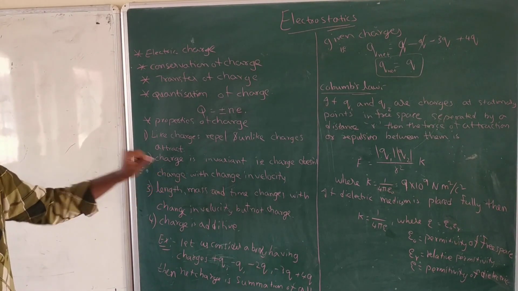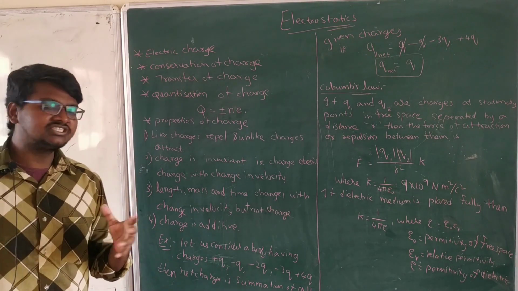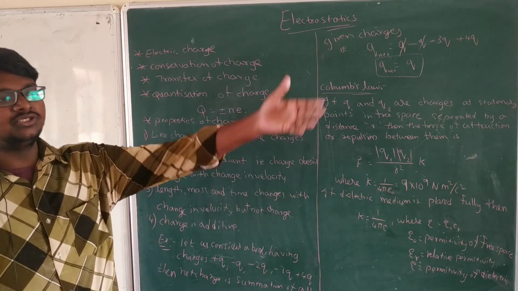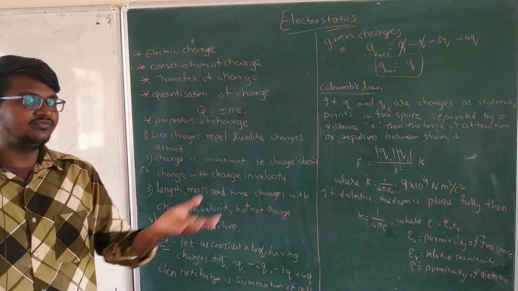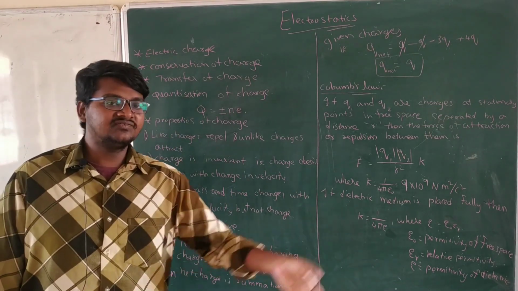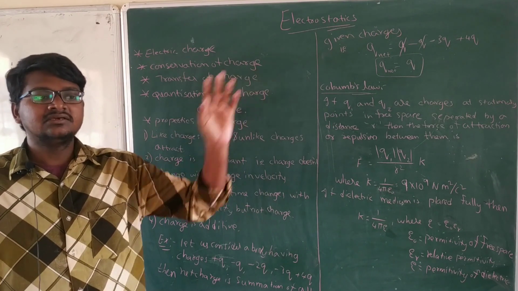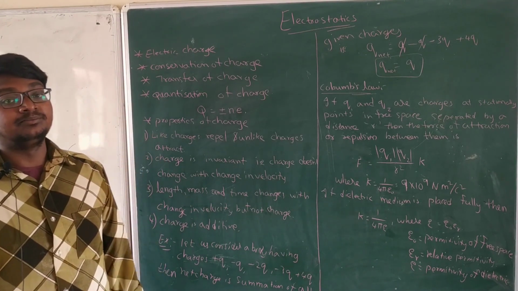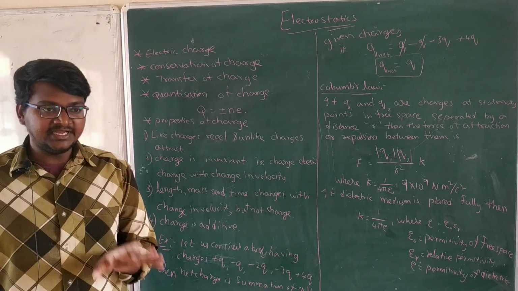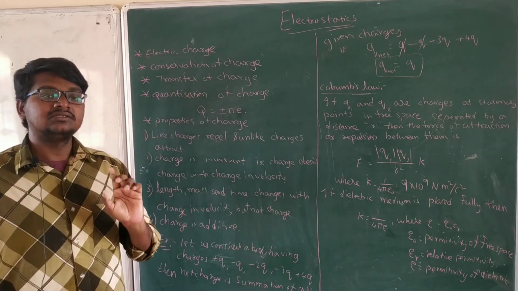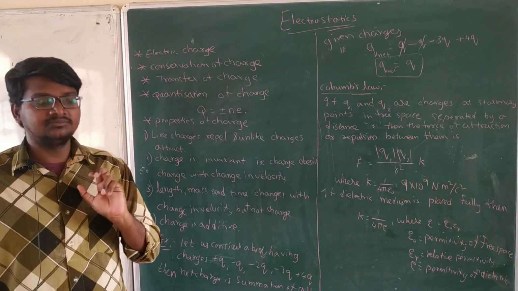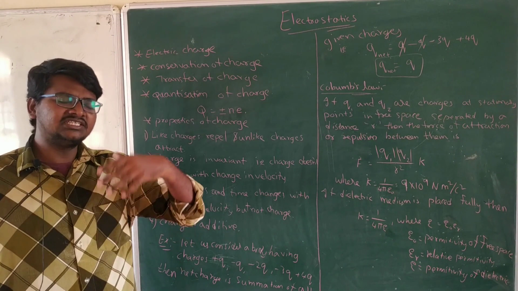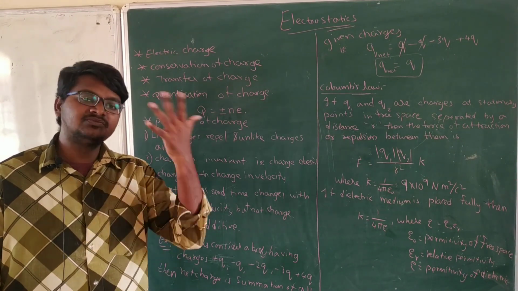Right, see, charge is invariant. That is, charge doesn't change with change in velocity. For example, if you are moving with some velocity u, does your mass change? If you are a 60 kg person moving with a velocity of 90 kilometers per hour, will your mass decrease or increase? No, it will not increase or decrease. Obviously, we know that. But if the speed is nearly equal to the speed of light, then there will be some change in the mass of the body. That change is called relativistic change. Relativistic mass we call that.